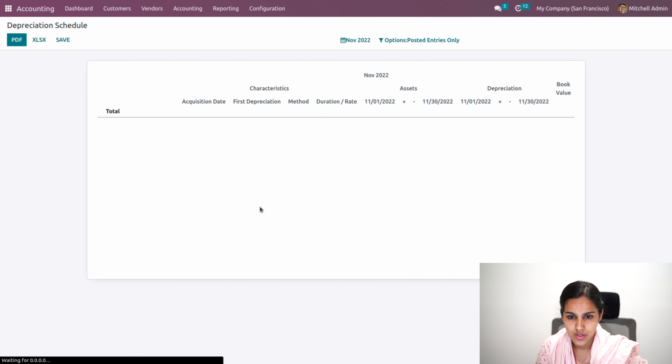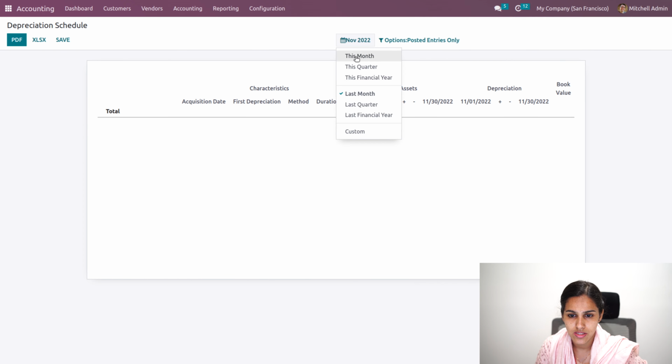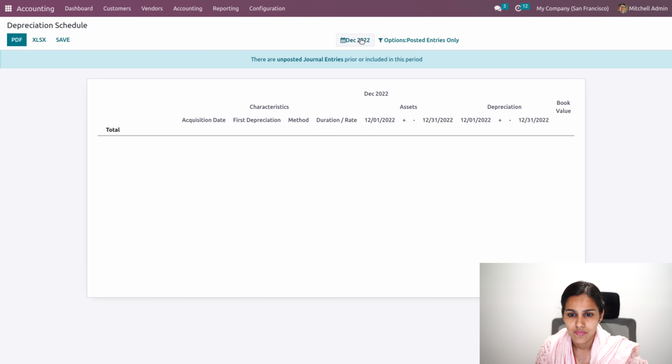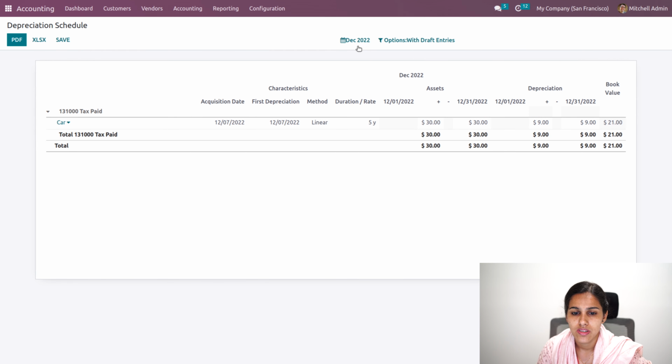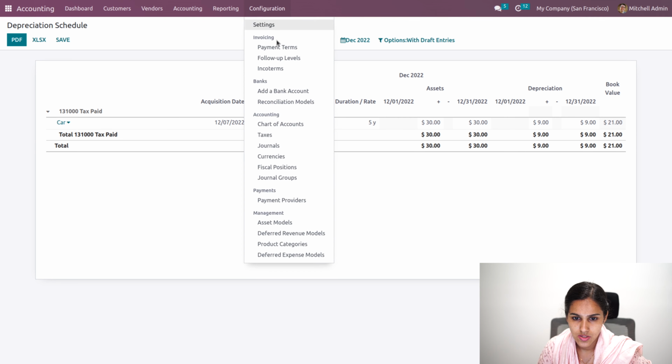Then the depreciation schedule. So as we created the asset management and its depreciation, we haven't posted any of the depreciation. With draft entries, you can see for the car, that is the asset car, with the depreciation calculator: its acquisition date, first depreciation, what is the method, the duration, and that value will be updated in the depreciation schedule report. So we completed this part as well.